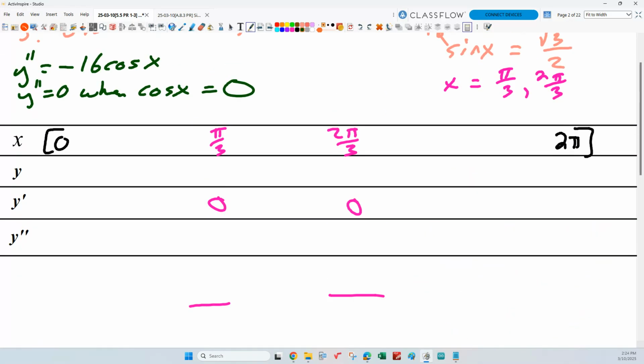So pi halves does go here, and 3 halves pi goes there. And those are zeros of the second derivative. Okay, so now, finally, we got that right. So now, which row are we going to want to work in here? Bottom one. We want to work in the second derivative row. And what points are we going to test?